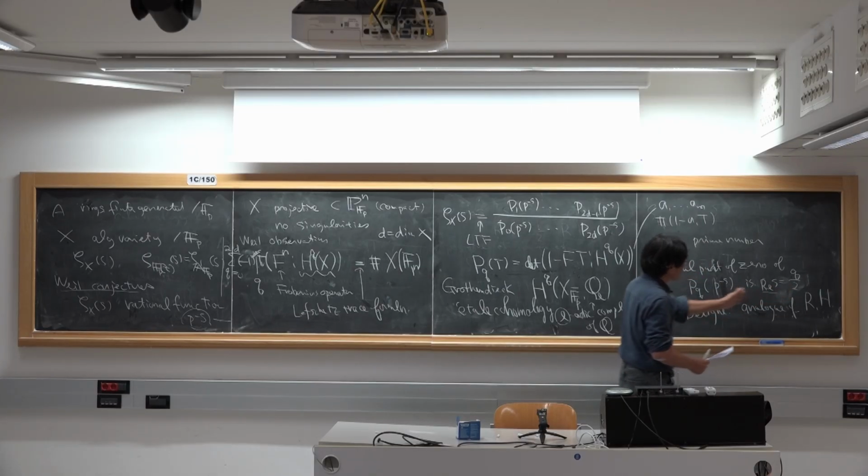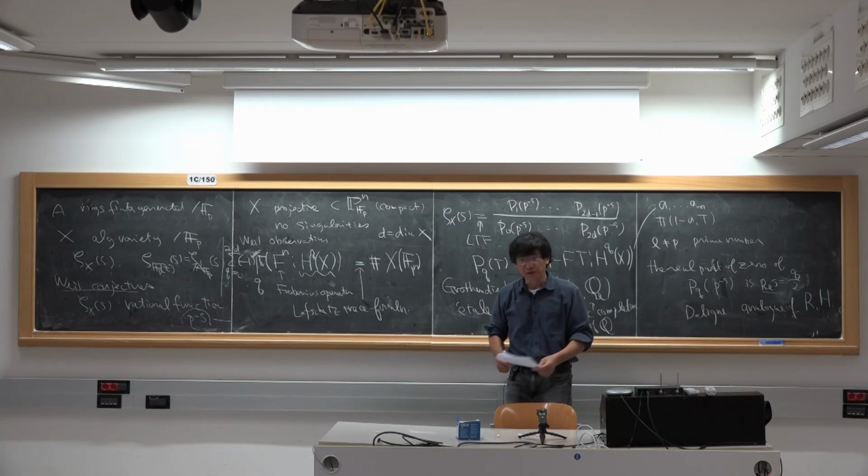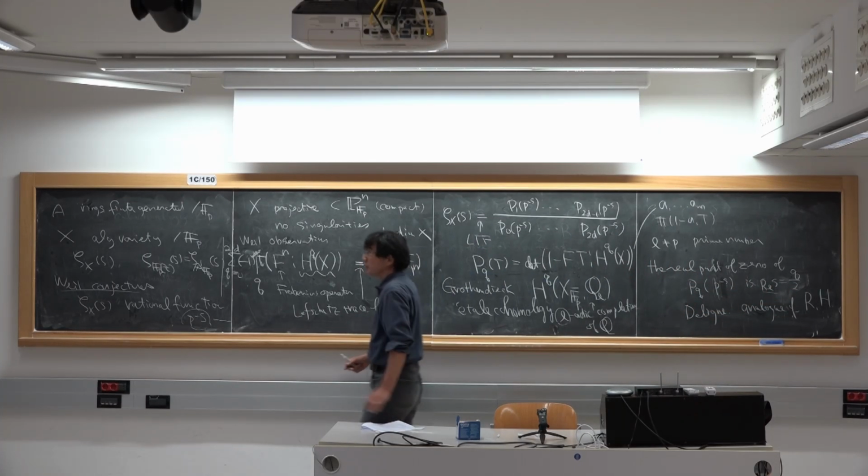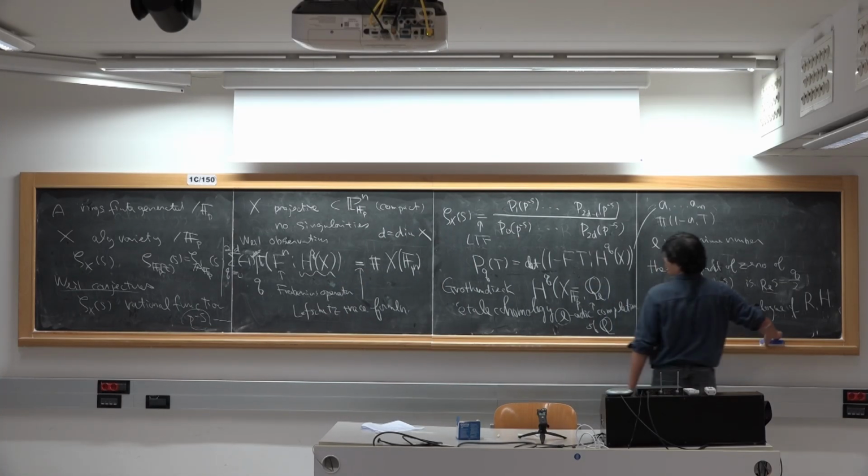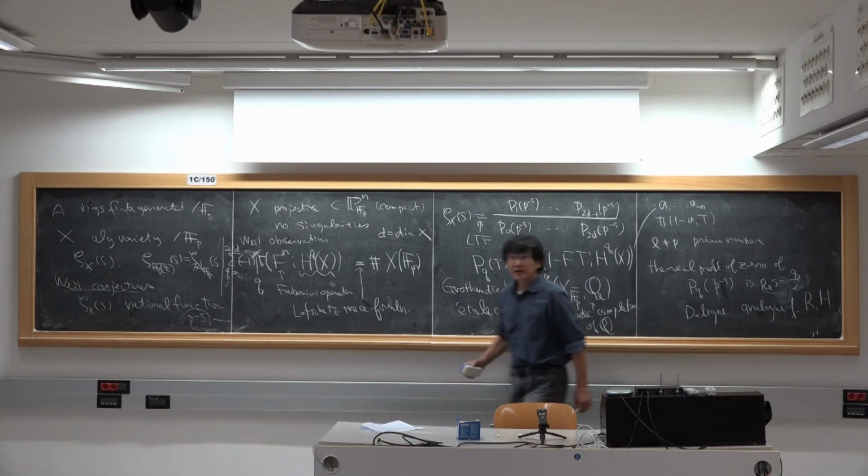So we can have more zeros and poles. Okay, so this is the cohomology part. Any questions so far?